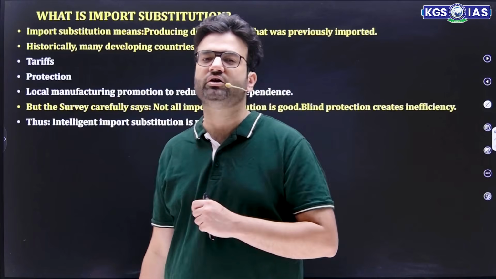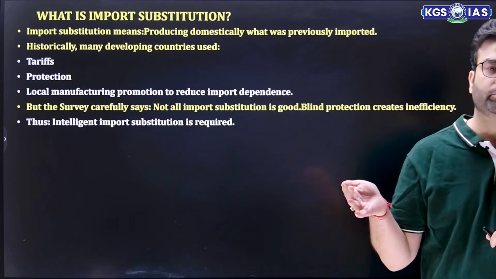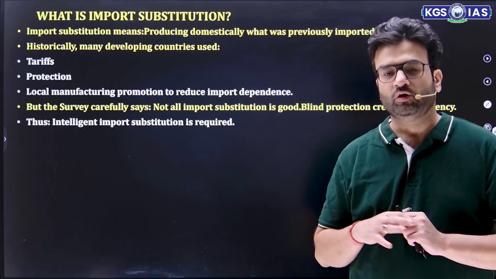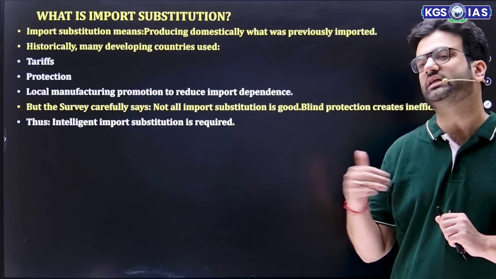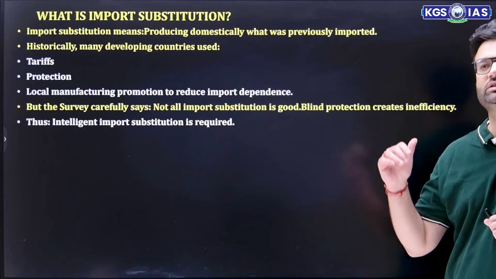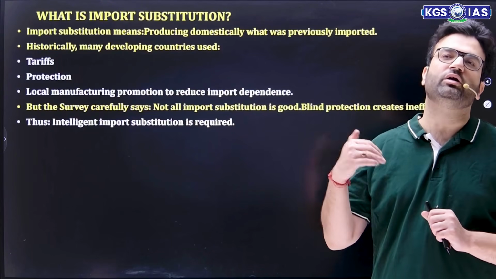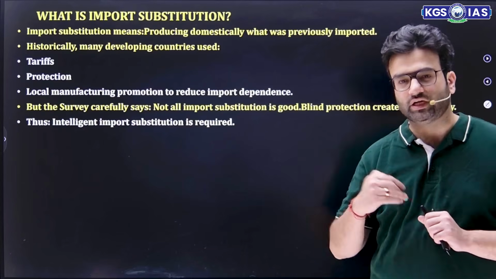In the context of India also, they said that we cannot say we will reduce imports almost to zero, or reduce our imports drastically. It's not possible, because there are some goods in which India is totally dependent on other countries. What we can do is reduce these imports gradually.